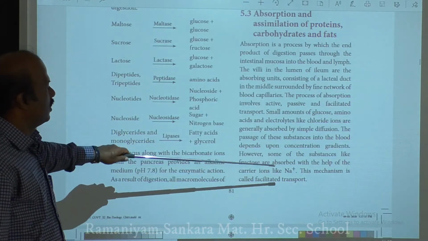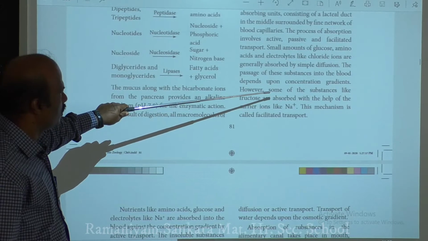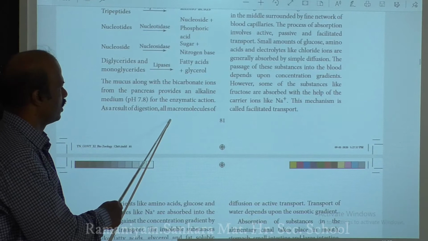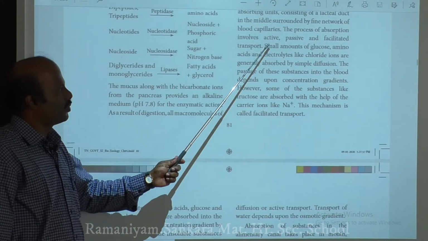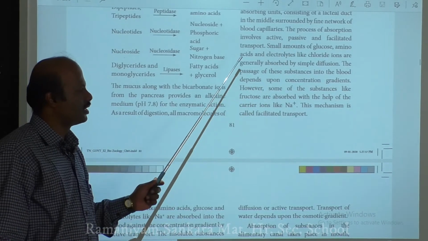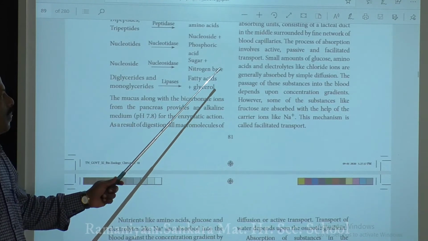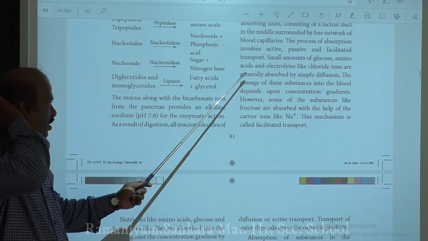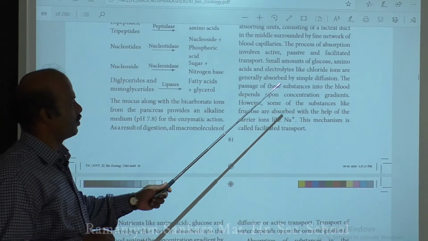Next, the process of absorption mainly includes three important steps: active transport, passive transport and facilitated transport. These are the three important processes involved in the absorption of your food. First we will see what food is absorbed by passive transport.